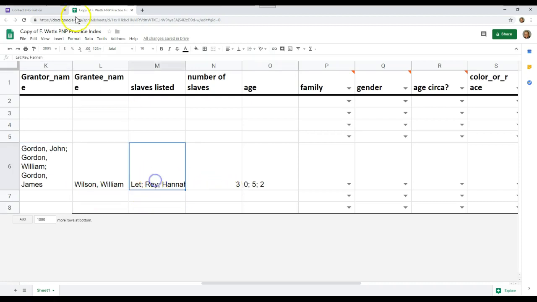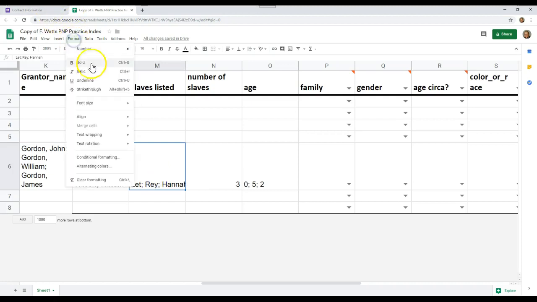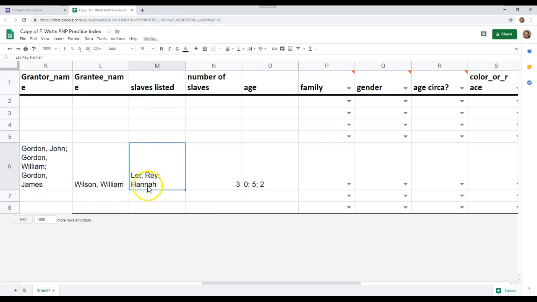Let's do a wrap on this one so we can see this one as well. There we go. Let, Ray, and Hannah. There were 3 of them. We see their ages. We do not know Let's age, but we know Ray is 5 and Hannah is 2.